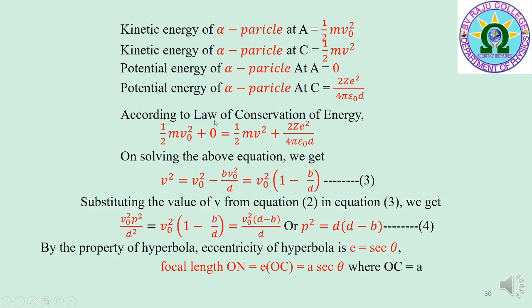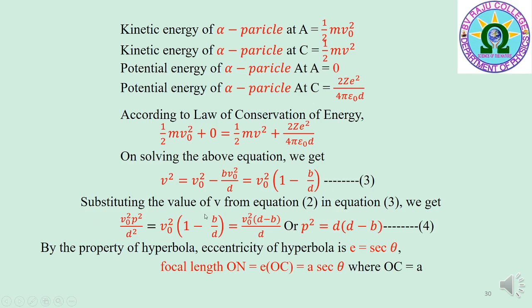According to the law of conservation of energy, half mv0 square plus 0 is equal to half mv square plus 2Ze square by 4 pi epsilon 0 d. Dividing on both sides by m, and on solving the above equation we get v square is equal to v0 square minus bv0 square by d, which is equal to v0 square into 1 minus b by d. That is equation 3.